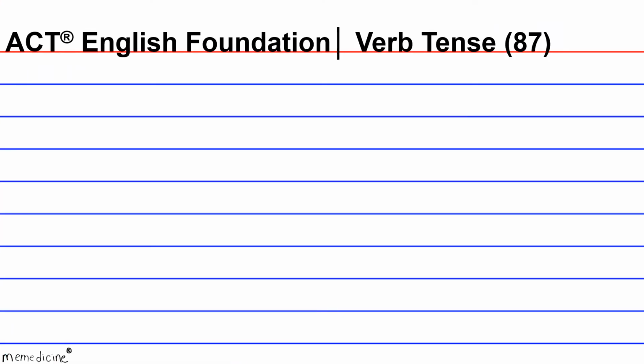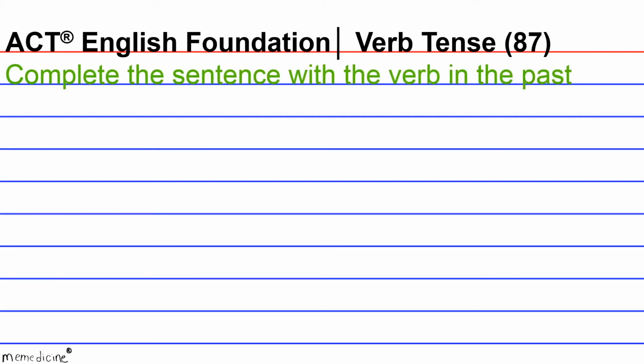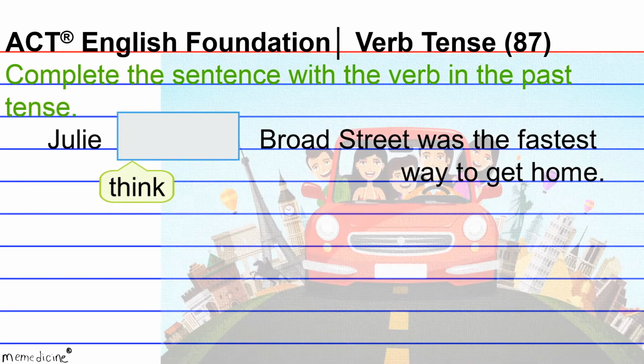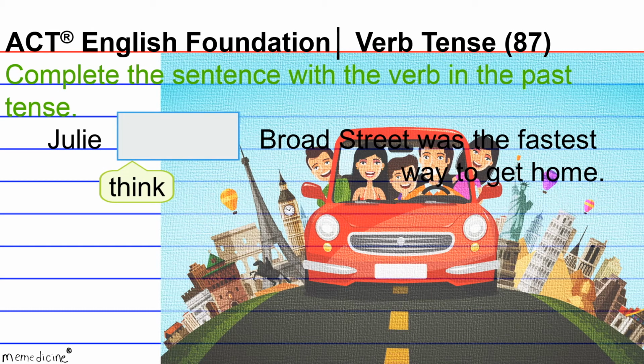ACT English Foundation, Verb Tense, Question 87. Complete the sentence with the verb in the past tense. Julie blank Broad Street was the fastest way to get home. The task here is to shift the tense of think to its simple past tense verb form.